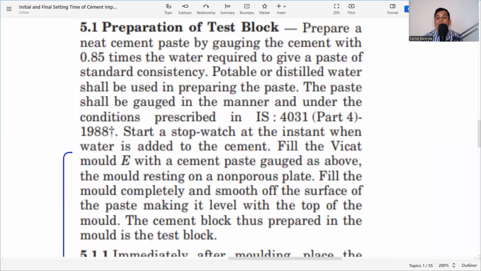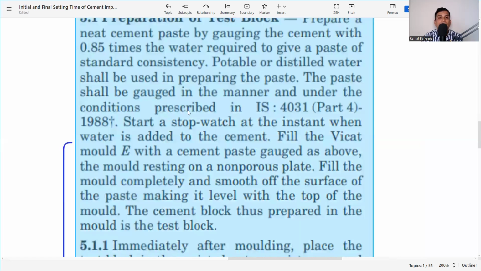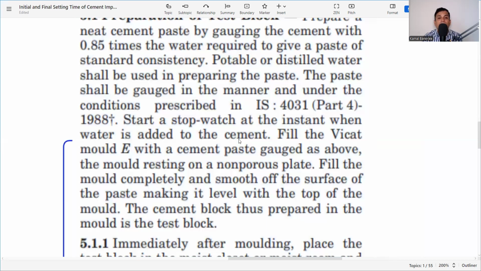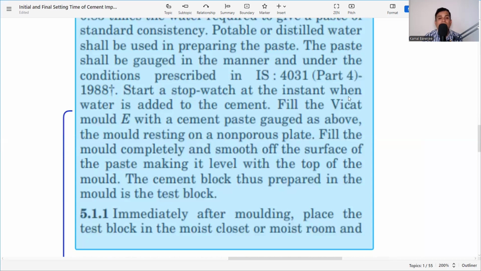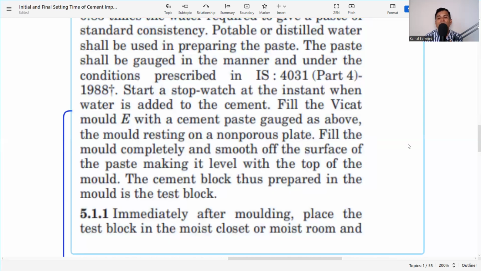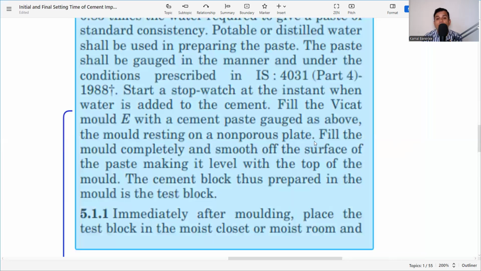Then water should be potable or distilled water. The paste shall be gauged in the manner and under the conditions prescribed in 4031 that we already discussed. Start the stopwatch at the instant when water is added to the cement. Fill the Vicat mold E with the cement paste gauged as above, with the mold resting on a non-porous plate. Why a non-porous plate? So that there will be no slurry leakage or no mortar leakage. That is why the non-porous plate.